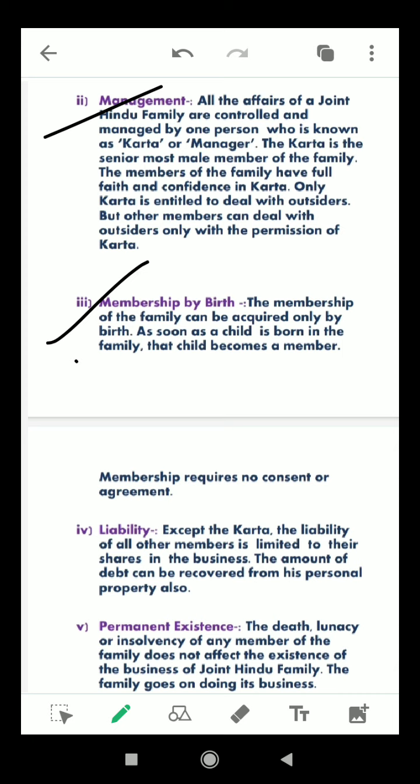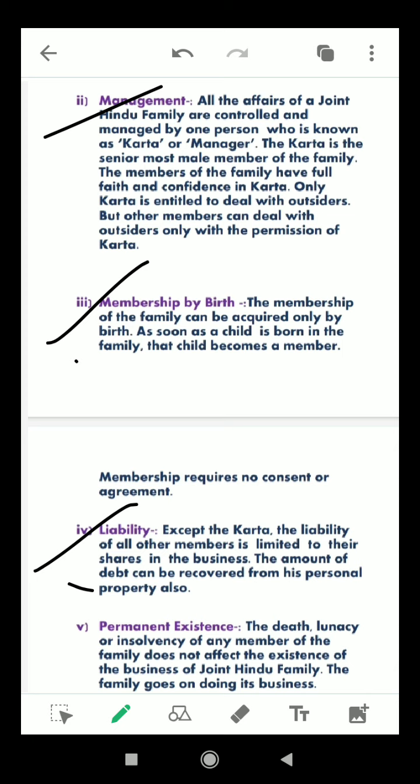Then number 4 is liability. All the members in a Hindu family have limited liability to the extent of the property which is jointly held by the family, and the self-acquired property of any member cannot be taken to satisfy the loans taken by the family.